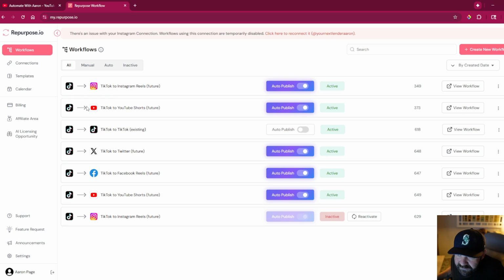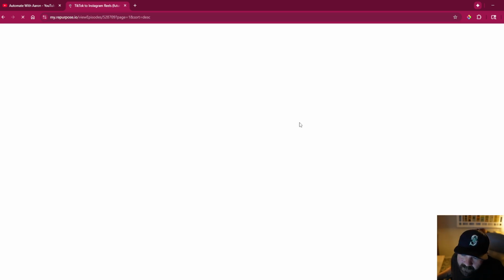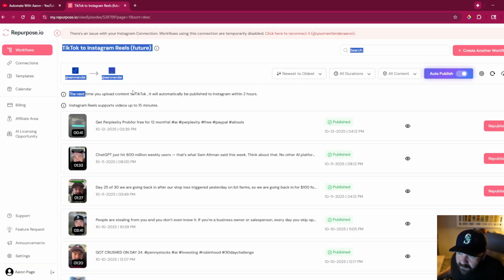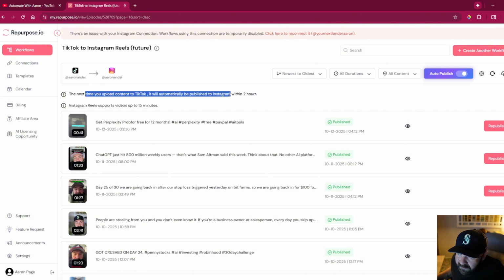So here's the things you can do. It's already set up to where if I click view workflow, when I go in and post a video on TikTok, it says right here, the next time you upload content on TikTok, it will automatically be published to Instagram within 2 hours. Instagram Reels support videos up to 15 minutes. So I don't actually do anything to specialize on Instagram. I don't really care about the titles too much on Instagram for shorts or for reels. I just let it automate it and do it. It's the same thing with YouTube.